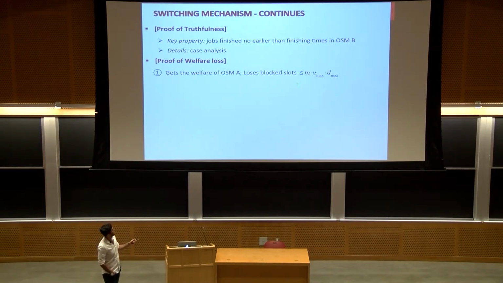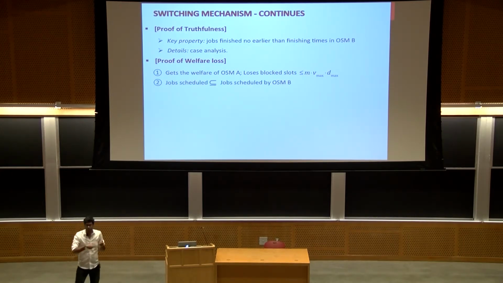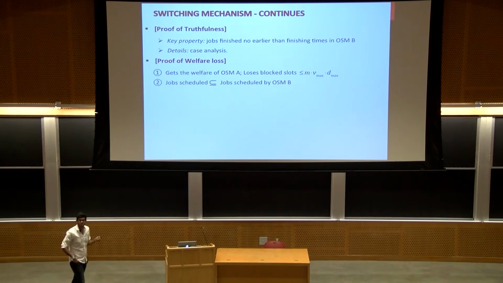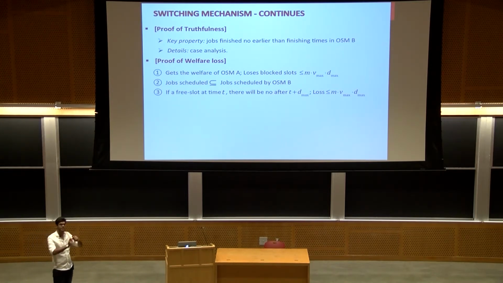Let me remind you what these variables are. M is the total number of servers. V max is the maximum value. And D max is the length of the interval. But that's not the only source of the loss. In fact, you drop some of the jobs in the schedule of B after D max, and the jobs that you schedule are only a subset of the schedule B. It is enough to count the number of times that B scheduled something but the final switching mechanism didn't, which we call free slots. And then there is this nice observation. If there is a free slot at time t, then that means the final switching mechanism never replaced a job after t.